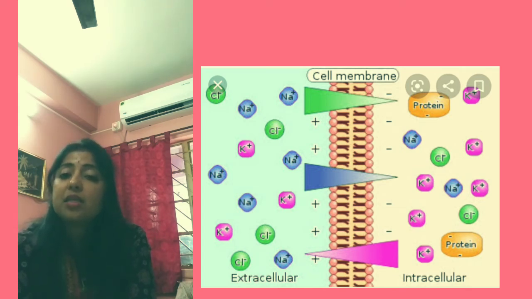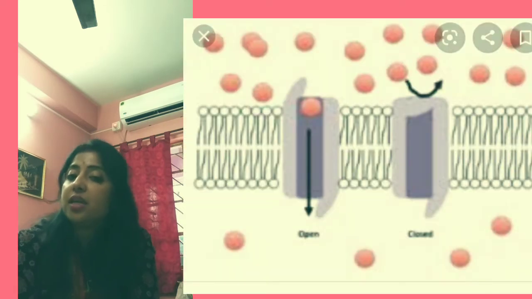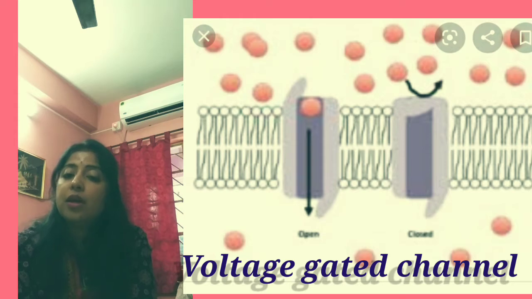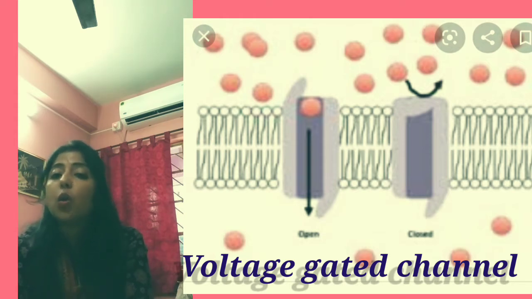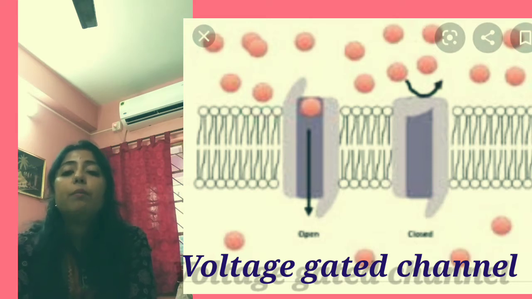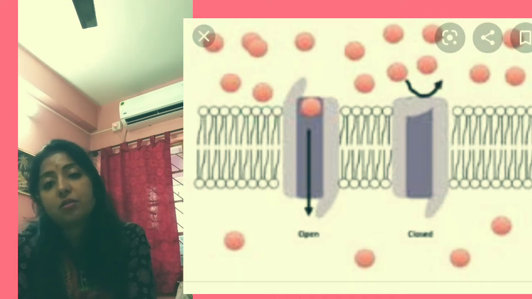But there is one channel present. It is very important, that is the voltage gated channel. The opening and closing of this will be controlled by the distribution of ions, the entry or exit of some ions. And they are mainly responsible for creating the membrane potential.